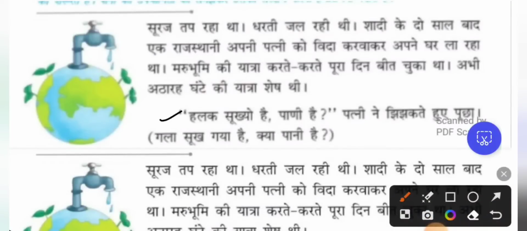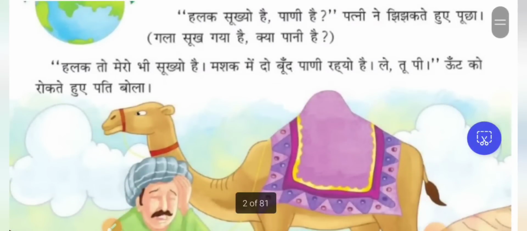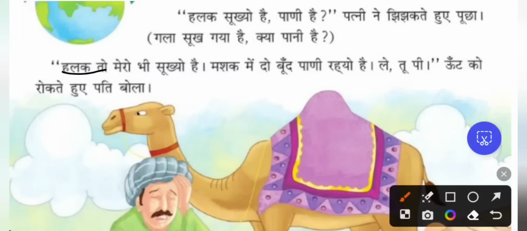हल्क सुखियो है, पानी है? पत्नी ने झिझकते हुए पूछा. हल्क सुखियो means the neck is very dry. गला सूख गया है, क्या पानी है? So the wife is asking her husband with hesitation, like the throat is very dry. Do we have water? हल तो मेरो भी सुखियो है. So even my throat is very dry.